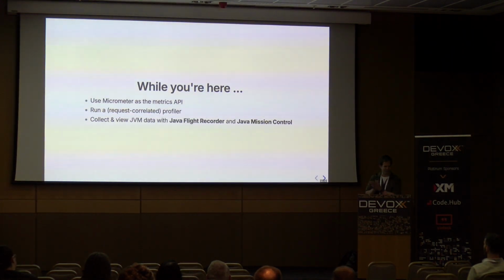And we can also do other fun things. I quite like observability, so there's a bit more of this. If we're in Spring, we're realistically using Micrometer for metrics, probably Micrometer Tracing for tracing, maybe as a facade over OpenTelemetry. Just works, everything does it. We can do request correlated profiling, so we can say, hey, I want flame graphs back for just my get tile endpoint or just my database endpoint. Don't have to work very hard for this, everyone supports it. And we can use cool built-in tools like the Flight Recorder and Mission Control to get really detailed analysis of what the runtime is doing.